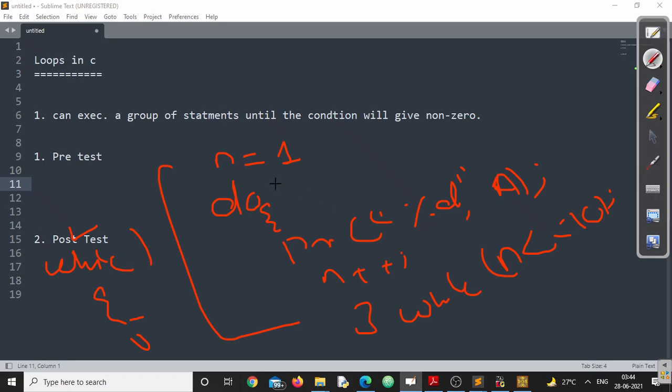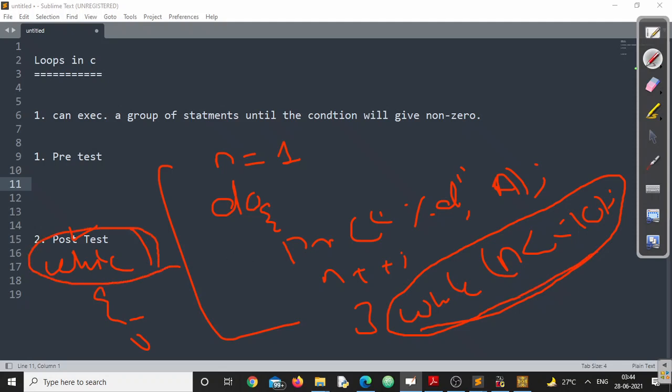Here, what we are doing is writing the condition at the end of the loop. Here, it is at the beginning of the loop. What is the difference? The condition will be checked. If it is true, then it goes into the loop. In the second one, for the first time it will be executed even if the condition is not true, and the second time, third time it goes on being executed. But in a pre-test loop, if the condition is false for the first time, the body will not be executed at all. This is the difference between a pre-test loop and a post-test loop.